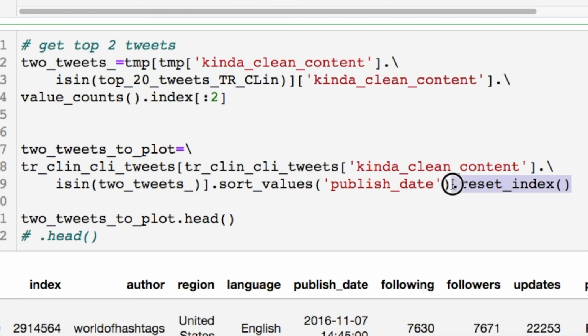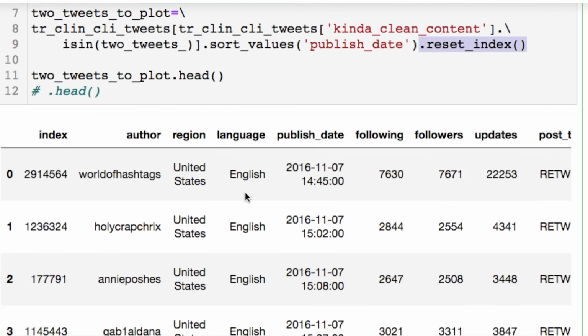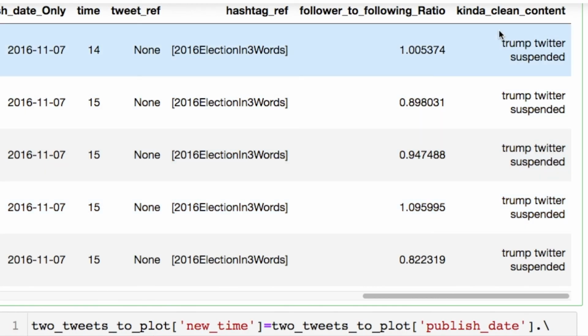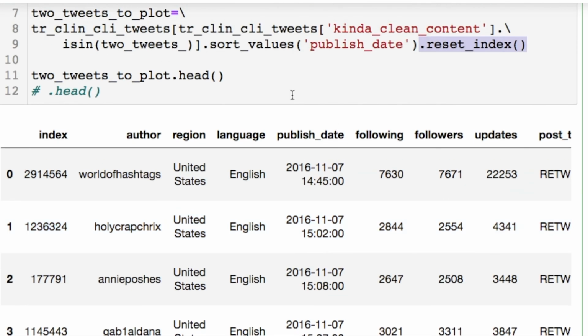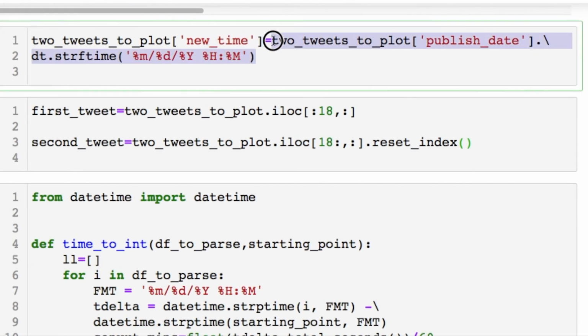and we need to reset the index so we could do some parsing. And what you'll notice if we scroll over, here's the Trump tweet. There's 2 of them. I just didn't print out the whole thing. And we're going to start parsing this by the time that it was actually tweeted here. We're going to convert this into a string time with this formatting so we can do some parsing.